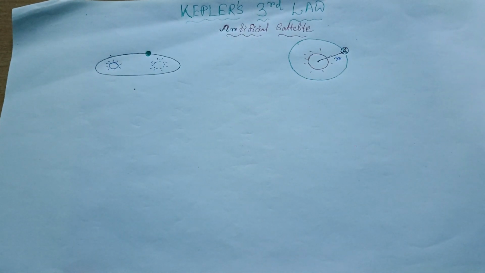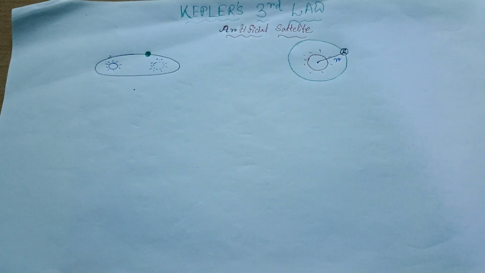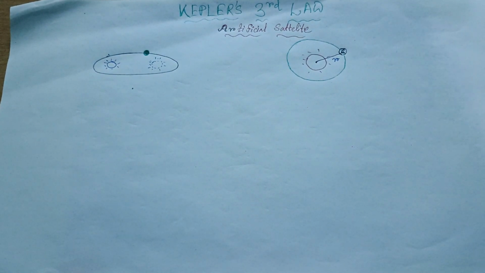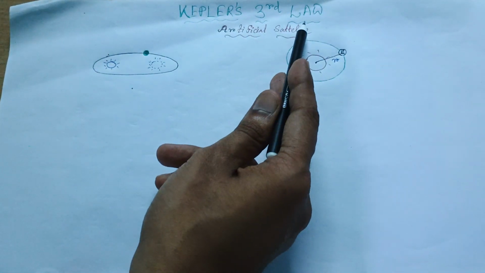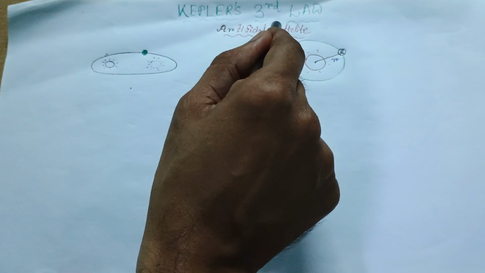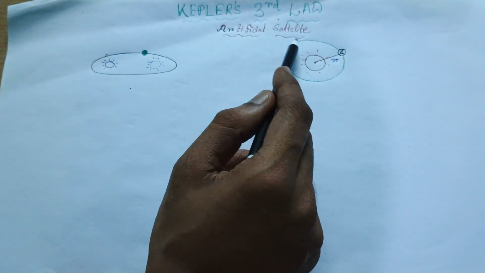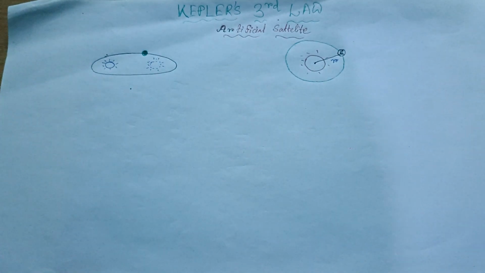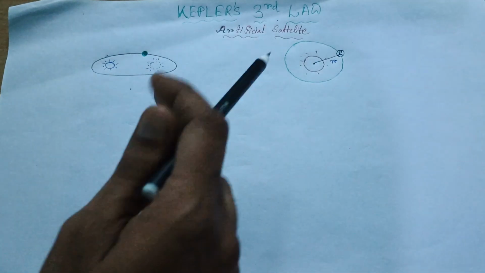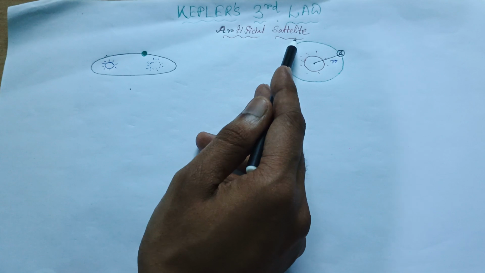Today we have come with an interesting topic from your grade 11 gravitation chapter. The name of the topic is mentioned on the page, that is Kepler's third law, and from this law we will be coming to the artificial satellite. What is the orbital speed and what is the time period of revolution of an artificial satellite?